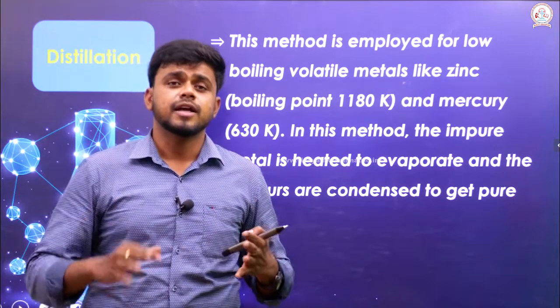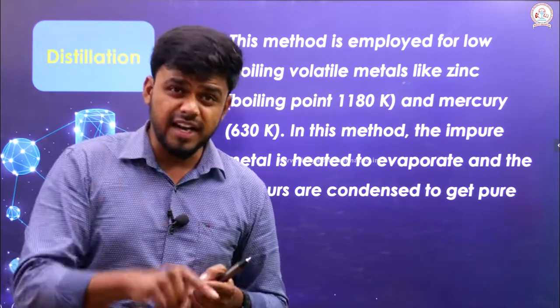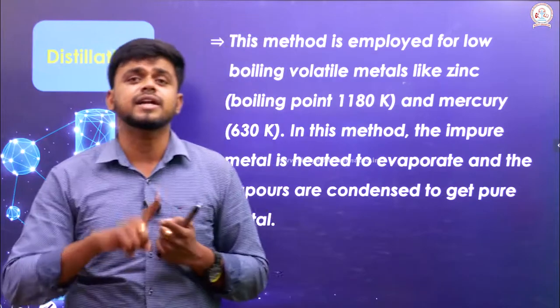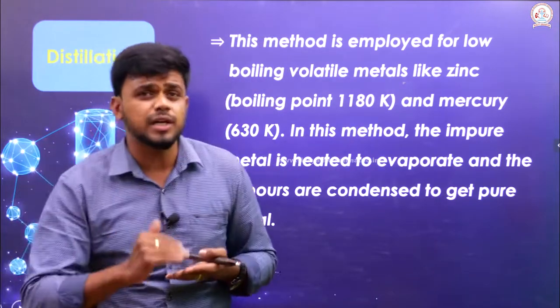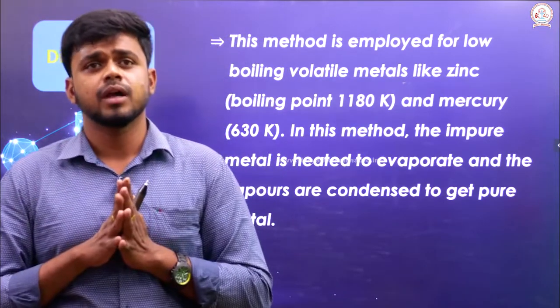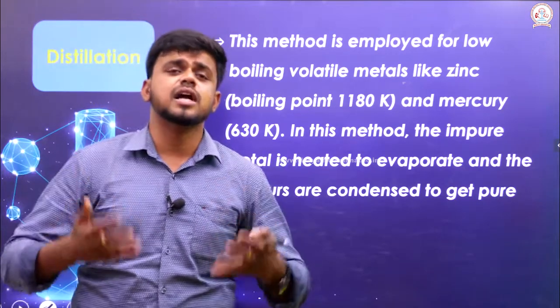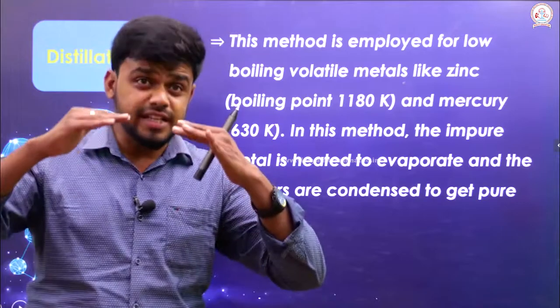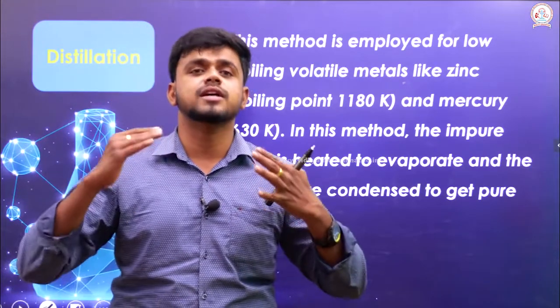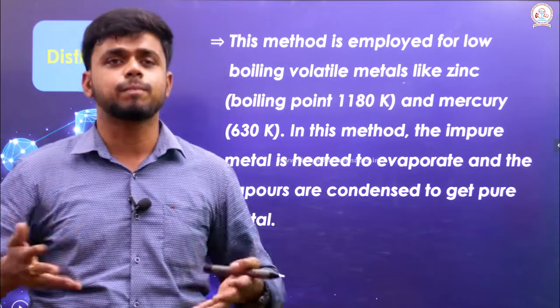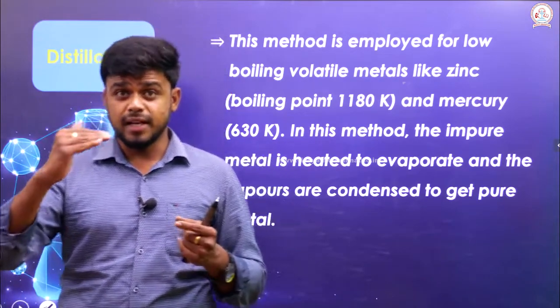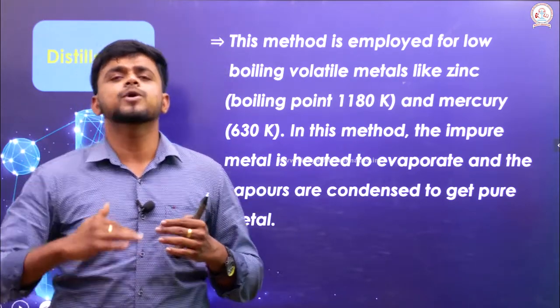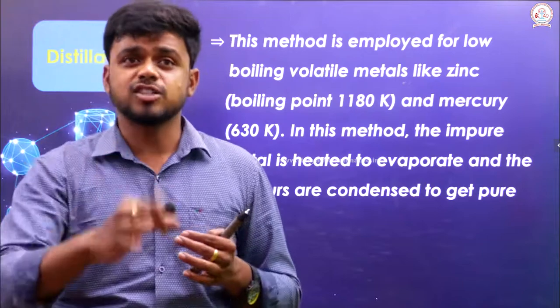It will be heated. We are very sure that this metal is a low boiling, volatile metal. So immediately at a very low temperature it starts to boil. Once it starts to boil, it starts to evaporate at the low temperature itself. So the impurities stay down, because impurities are capable of exhibiting a higher boiling point. So the metal with the lower boiling point and the impurities with the higher boiling point has to be refined.